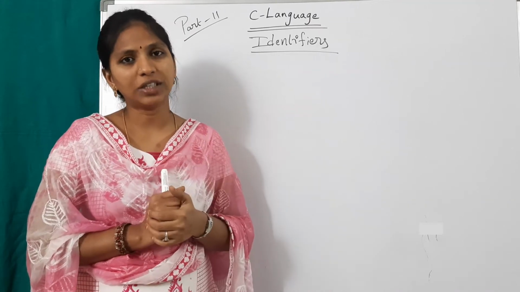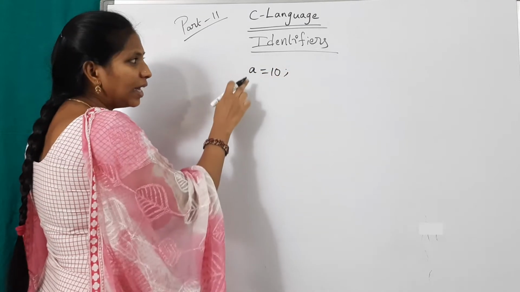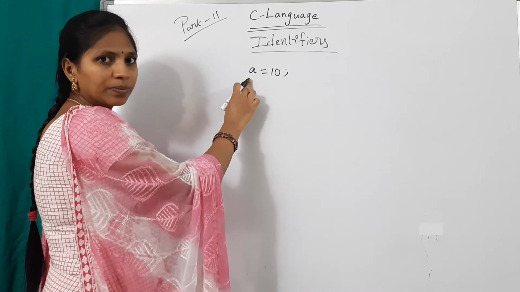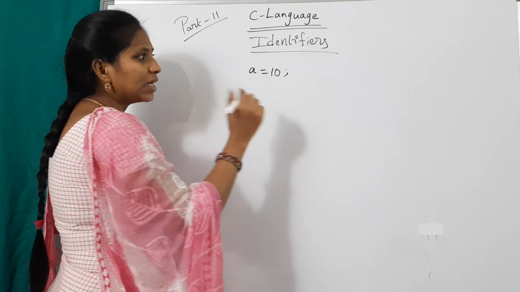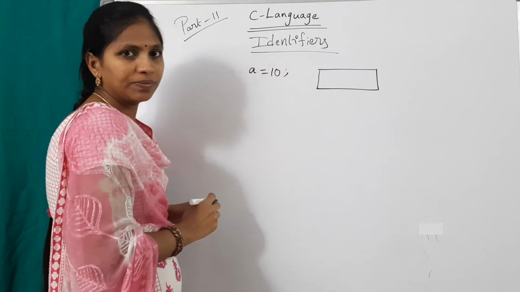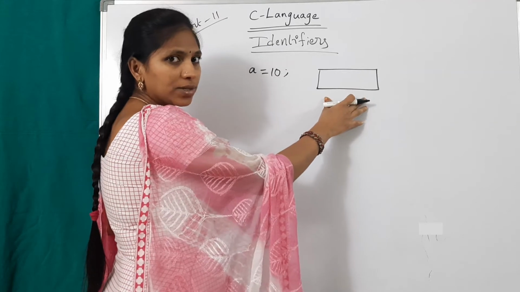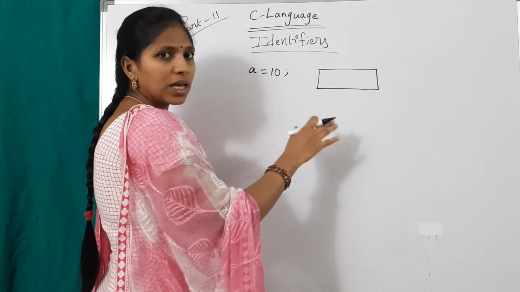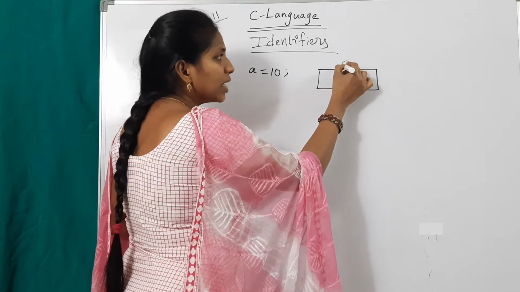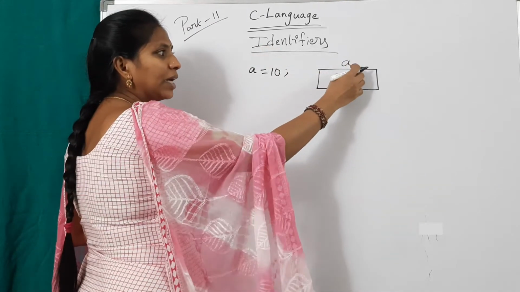is called an identifier. For suppose a equal to 10. Here this a is a variable. This is a user given name, yes or no? Variable is nothing but a name or memory location. This is a memory location. Actually, this memory block has an address. Instead of the address, I want to use a variable name. Okay, name. So this is A. And I want to store a number in this particular memory block.